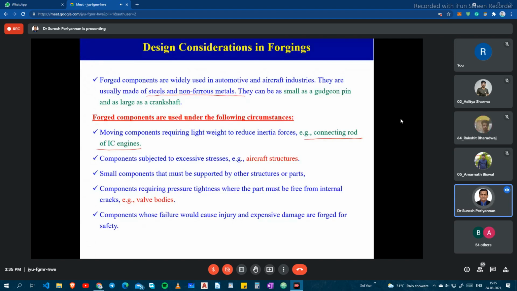Okay, and small components that must be supported by other structures. When we use small components to join two parts of a machine, those components are also better manufactured using forging operations. And some internal IC engine valves and valve bodies can be prepared using the forging method, which is one of the good methods.